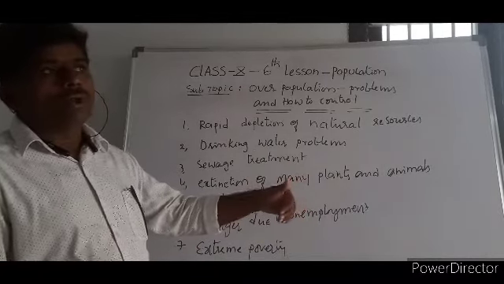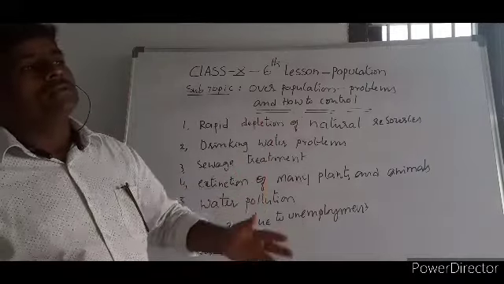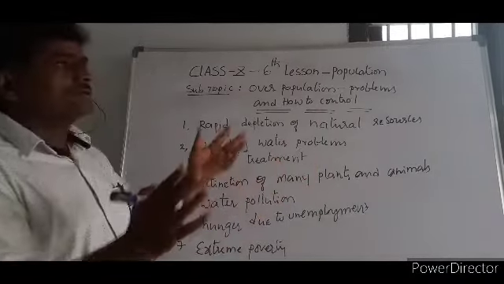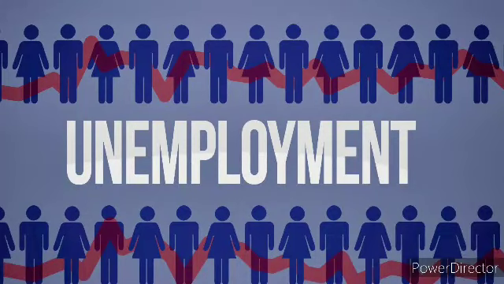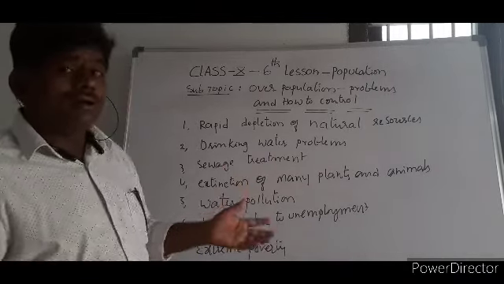We need to control population. We need to provide jobs for the people who are living here, and based on that, all the people can enjoy a happy life. But unfortunately, that's not taking place in our country. Most of the countries like Brazil, China, India, and so many others are facing this problem. Even in Indonesia, even in Canada, even in the USA, there are people still unemployed. This is another problem, because of hunger.